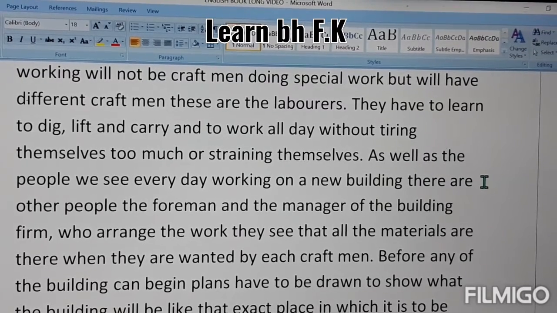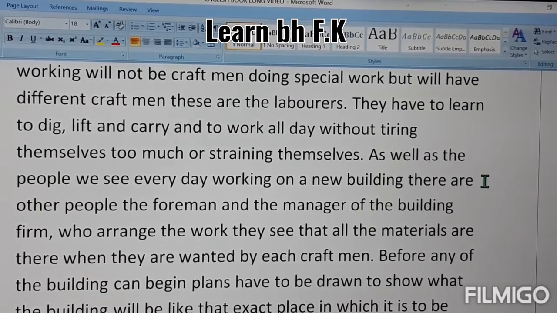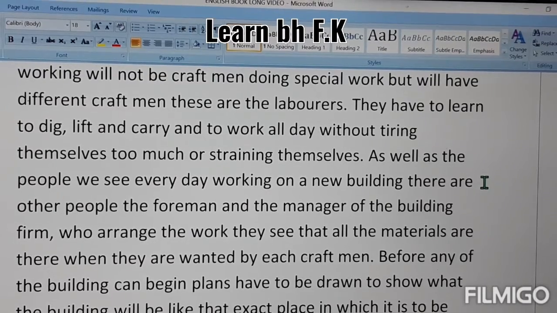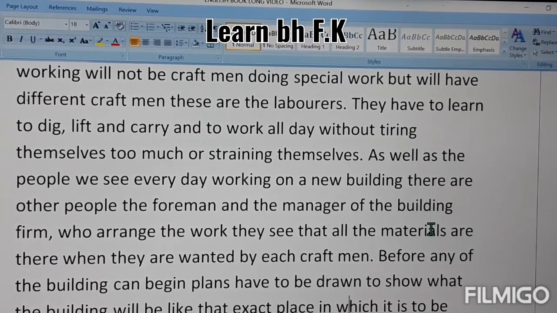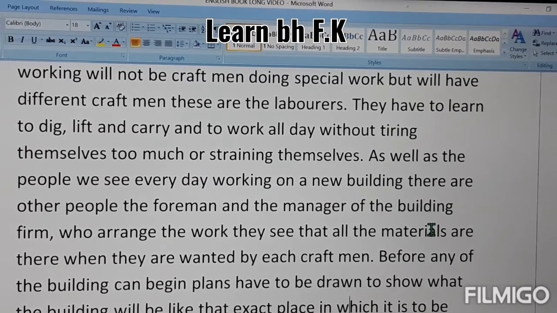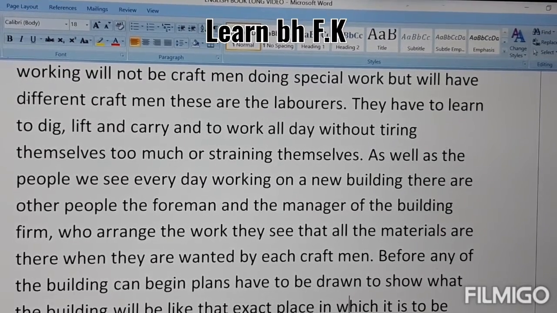As well as the people we see every day working on a new building, there are other people. The foreman means a supervisor, and the manager of a building firm who arranges the work. They see that all the materials are there when they are wanted by each craftsman.